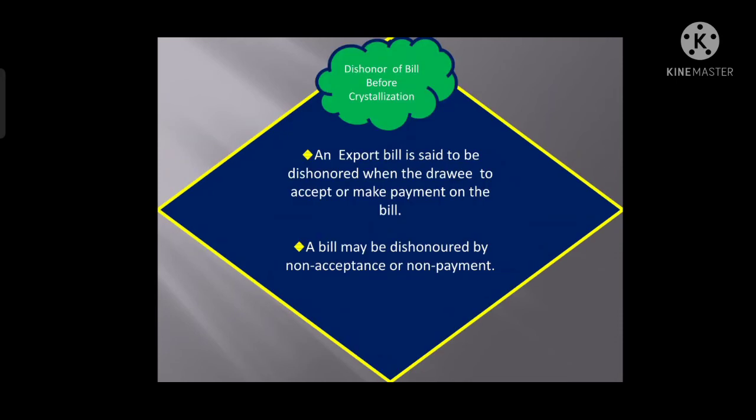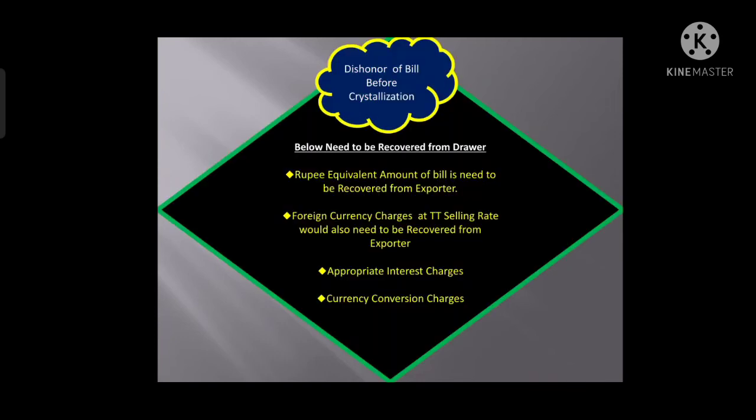What is dishonor of a bill before crystallization? Dishonor is basically when the drawee, or the importer, denies to accept or make the payment of a bill. That is called dishonor of a bill, right? So what needs to be done when the bill needs to be dishonored before crystallization?